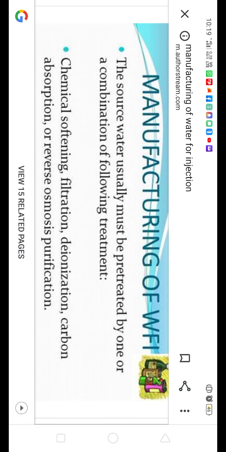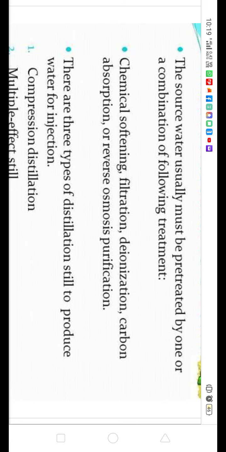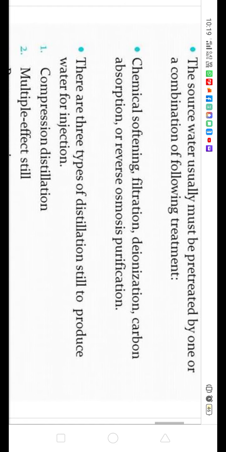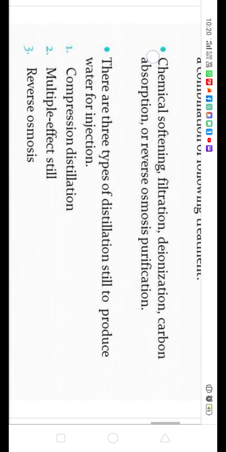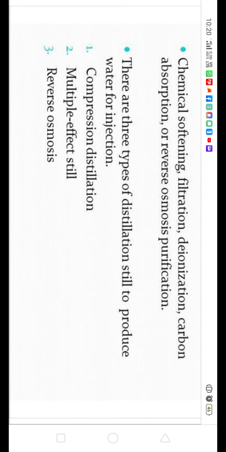Manufacturing of WFI. The source of water usually must be pre-treated by one or a combination of the following treatments: chemical softening, filtration, deionization, carbon adsorption, and reverse osmosis. These are all the techniques by which we can carry out pre-treatment of the water. And there are three types of distillation still to produce water for injection. These are the main detailed questions that you have to prepare for your exam: compression distillation, multiple effect still, and reverse osmosis. These three methods you have to write in detail.